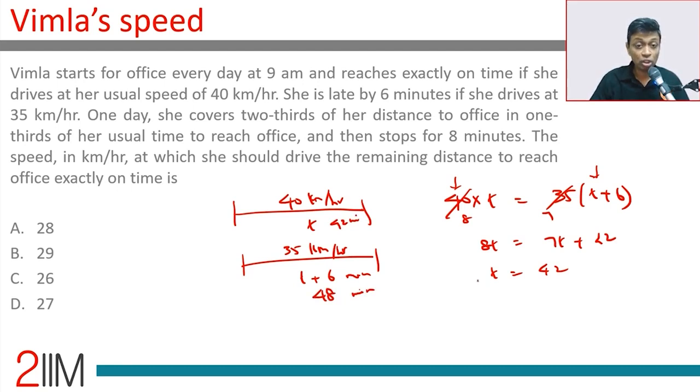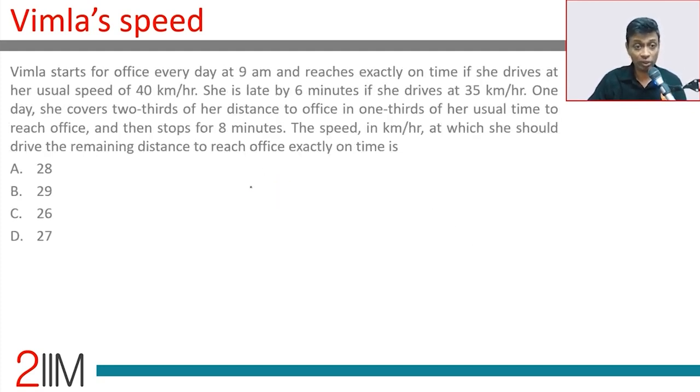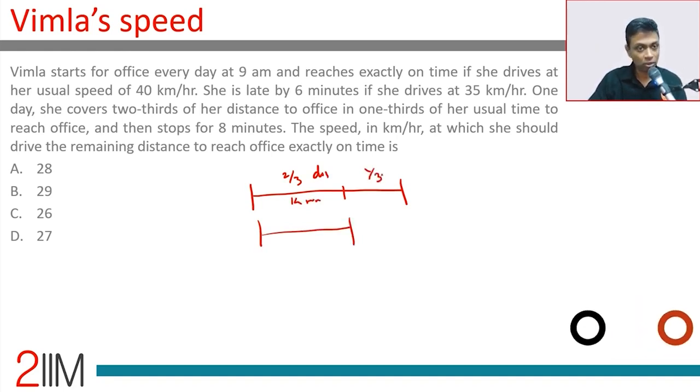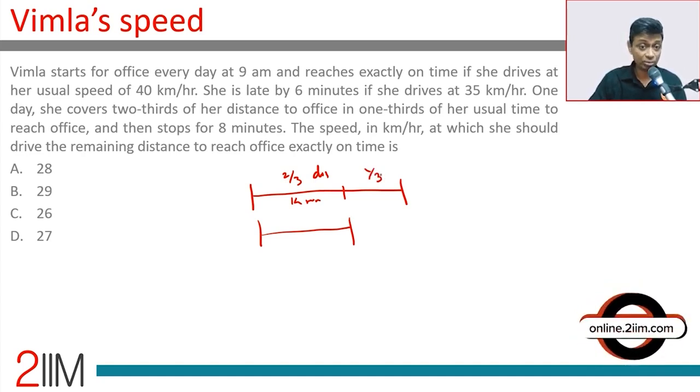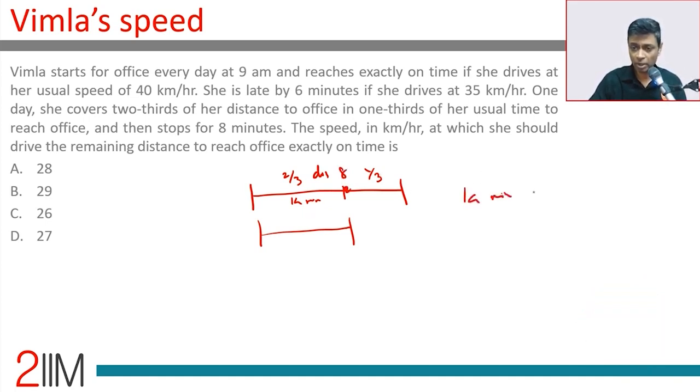One day she covers 2/3 of her distance to office in 1/3 of her usual time to reach office. Wonderful. So she covers 2/3 in 1/3, so 2/3 of the distance she covers in 14 minutes. 1/3 remains. And then she stops for 8 minutes. So she takes a break for 8 minutes. So at the 2/3 point, she spent 14 minutes plus 8 minutes, which is 22 minutes.